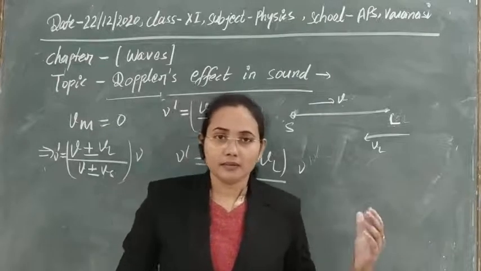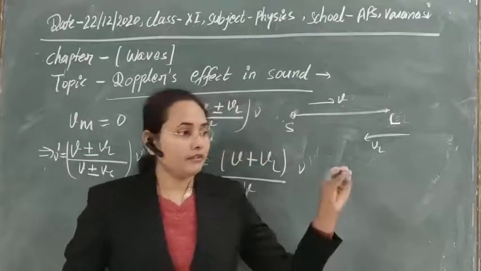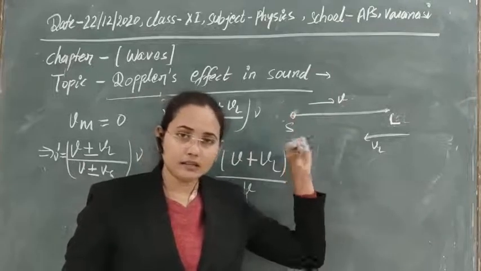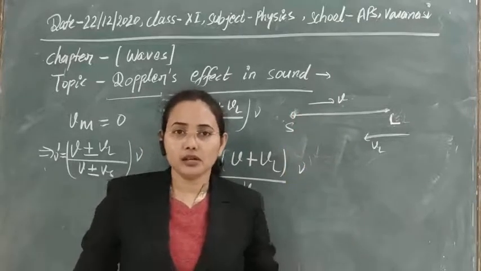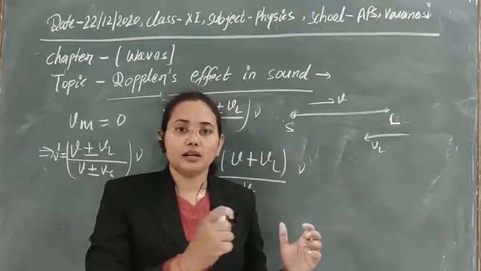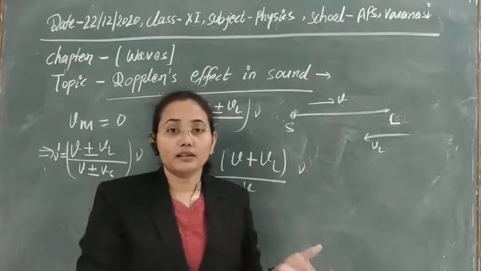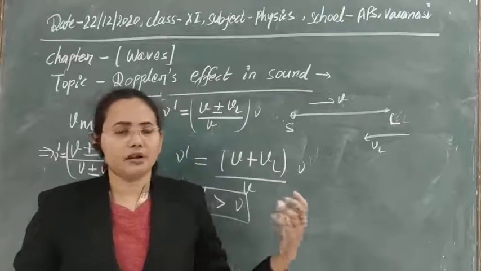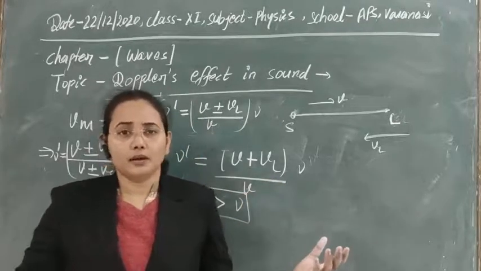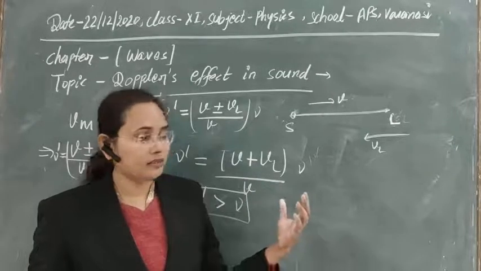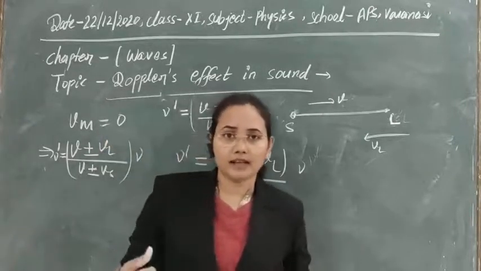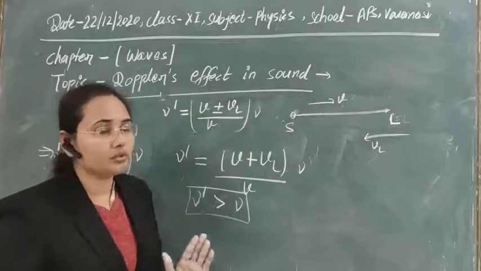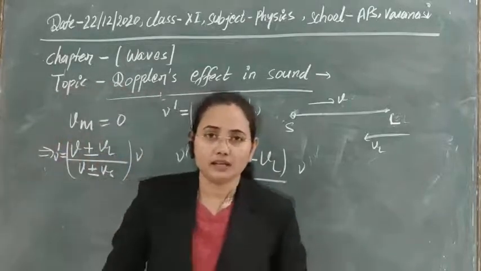If a source is at rest and producing sound, and you approach it, you hear a somewhat higher frequency, and if you go far away from it, you hear a frequency lower than the actual frequency. So this is the Doppler effect in sound, which takes place due to relative motion between source and listener.